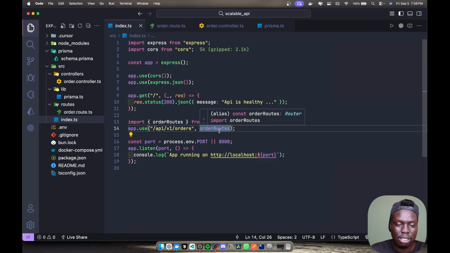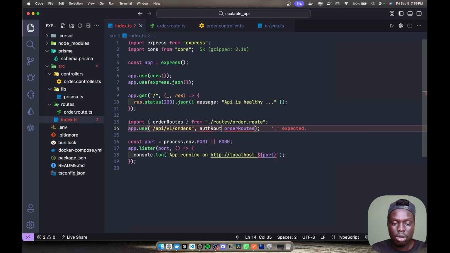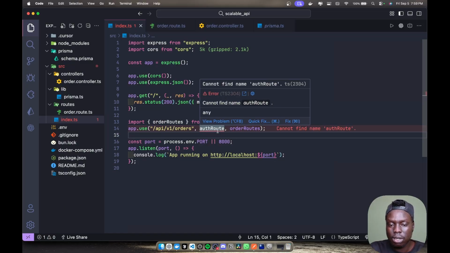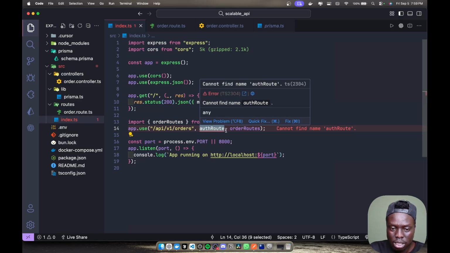It's a best practice. Now let's say later we need to add a middleware, like an authentication middleware, to check if this is an auth route. We can just say auth route, something like this, and then we just need to create this auth route here. Before we add anything in our database, before we update or delete or create an order, we need to be authenticated. Then this middleware is what will determine that.